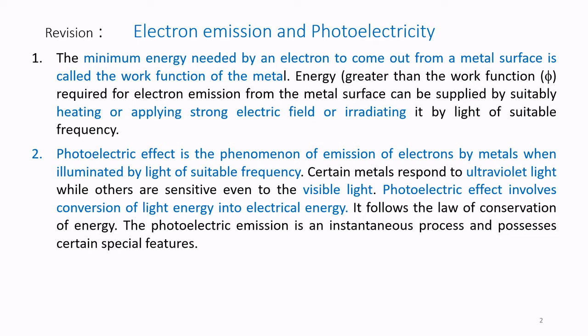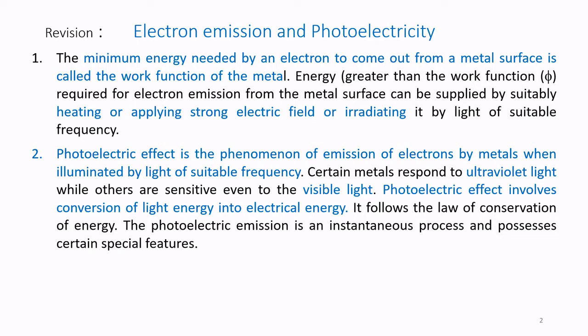Certain metals respond to ultraviolet light while others are sensitive even to visible light. That means the type of light can be either ultraviolet light or visible light. The photoelectric effect involves conversion of light energy into electrical energy.